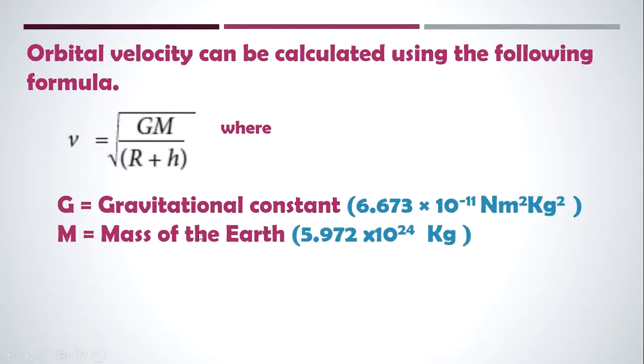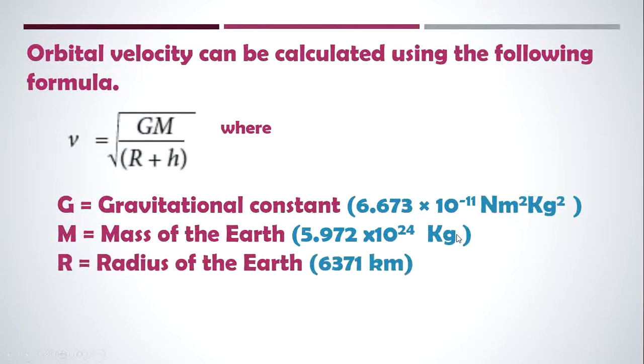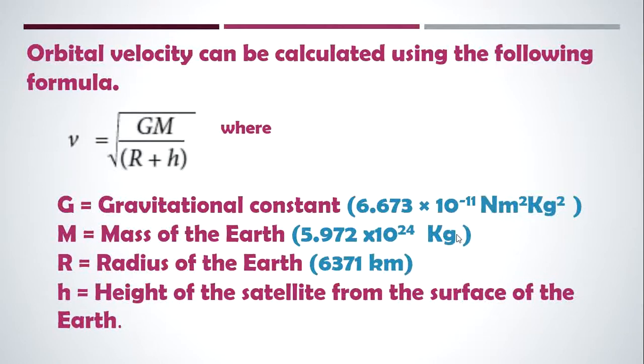And then M, what is M? Mass of the Earth, 5.972 into 10 power 24 kilogram. R is the radius of the Earth. The value for the radius of the Earth is 6,371 kilometer. h is the height of the satellite from the surface of the Earth. So, the orbital velocity V is equal to square root of GM by (R plus h).